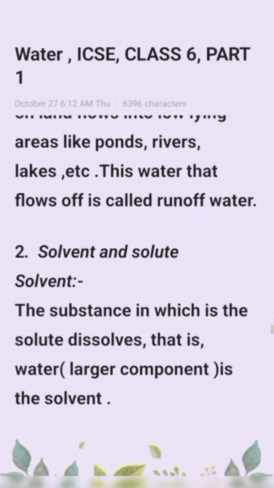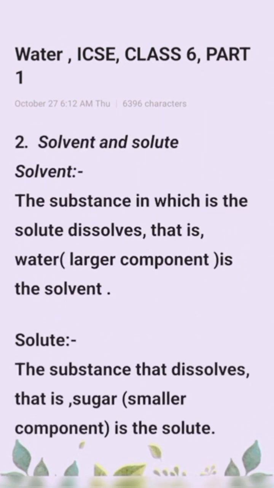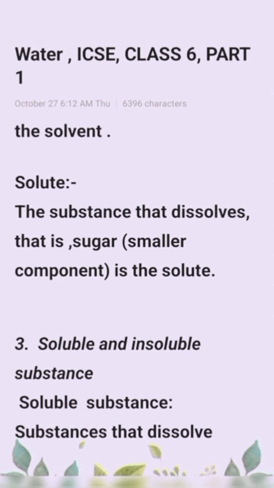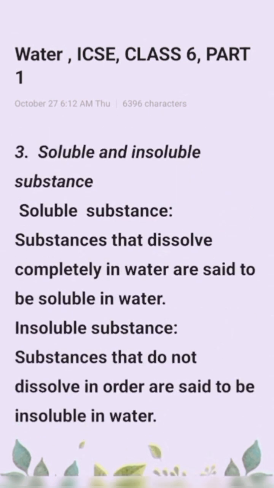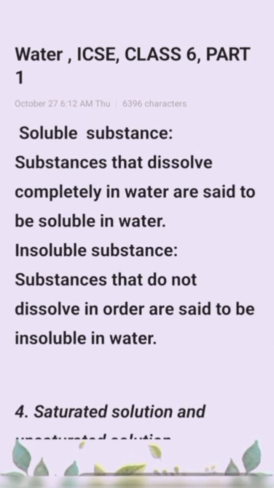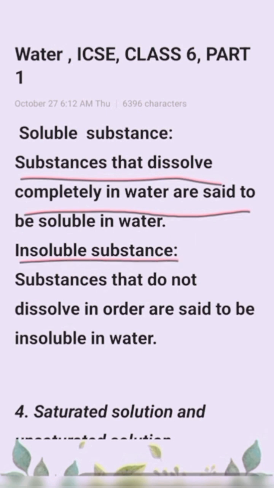Okay. Next difference, solvent and solute. Solvent, the substance in which the solute is dissolved, that is the larger component is the solvent. Solute, the substance that is dissolved, that is sugar, that is the smaller component is the solute. Next difference between soluble and insoluble substance. Soluble substances, substances that dissolve completely in water are said to be soluble in water. Insoluble substances, substances that do not dissolve in water are said to be insoluble in water.